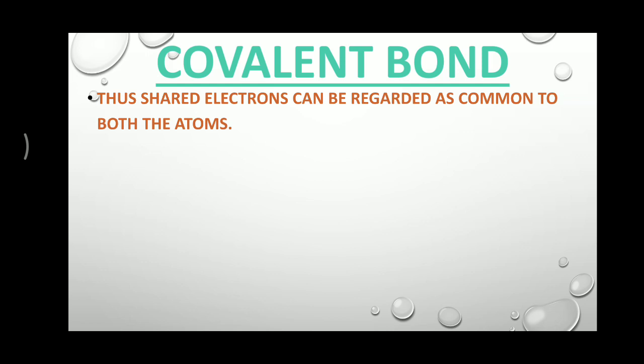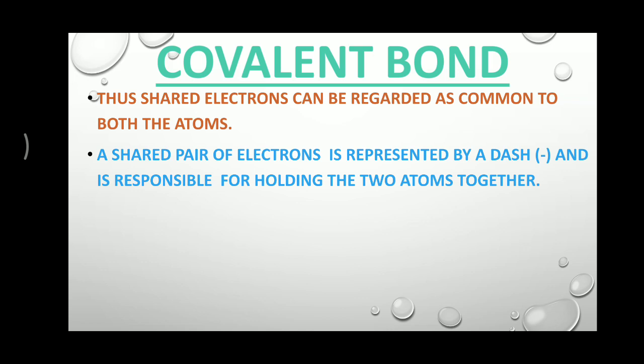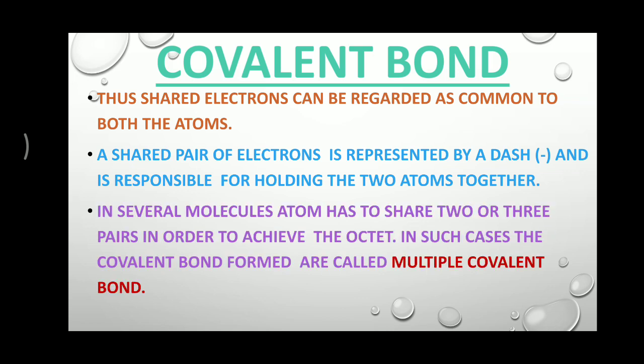A shared pair of electrons is represented by a dash and is responsible for holding the two atoms together. So a single shared pair, that means two electrons, is represented by a dash. In several molecules, an atom has to share 2 or 3 pairs in order to achieve the octet.